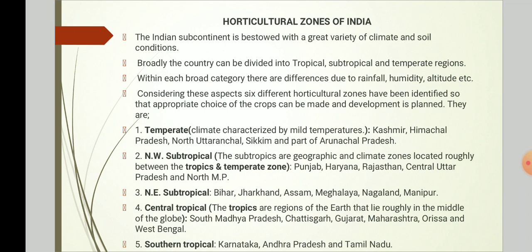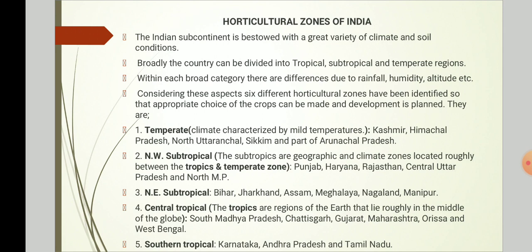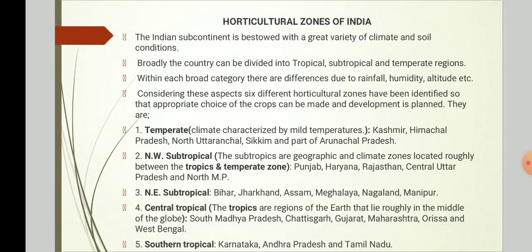In the last lecture, we have seen the scope and economic importance of horticulture. Today we will start with horticultural zones of India. The Indian subcontinent is bestowed with a great variety of climate and soil conditions. Broadly, the country can be divided into tropical, subtropical, and temperate regions. Within each broad category, there are differences due to rainfall, humidity, altitude, etc. Considering these aspects, six different horticultural zones have been identified so that appropriate choice of the crops can be made and development is planned.